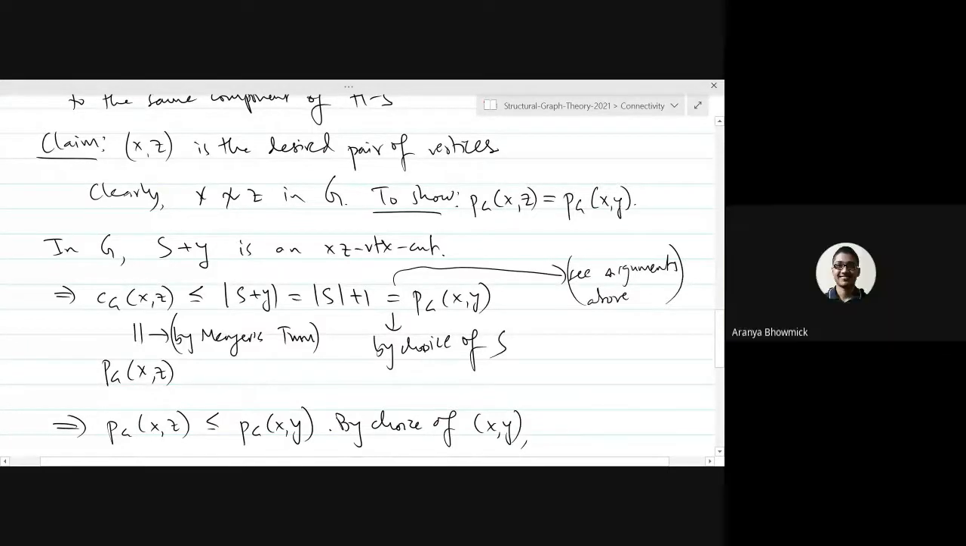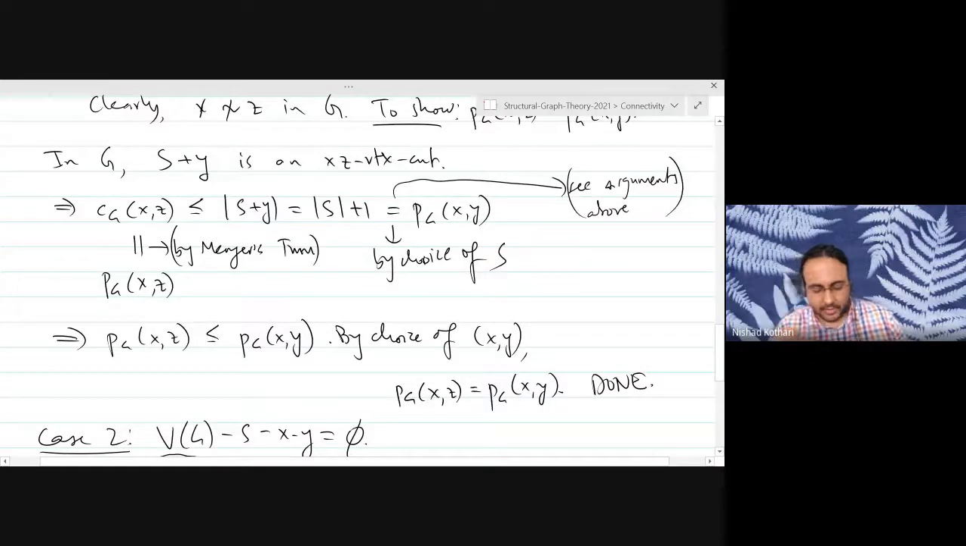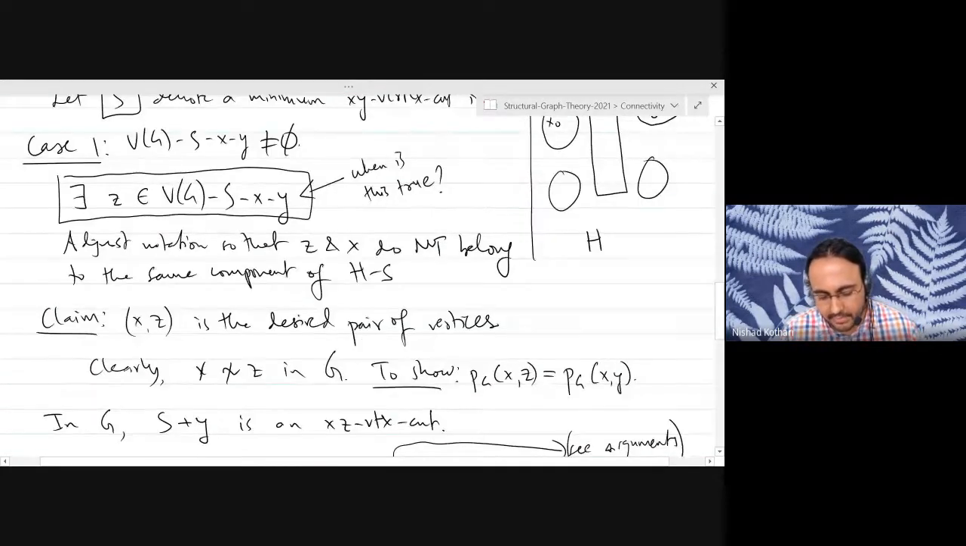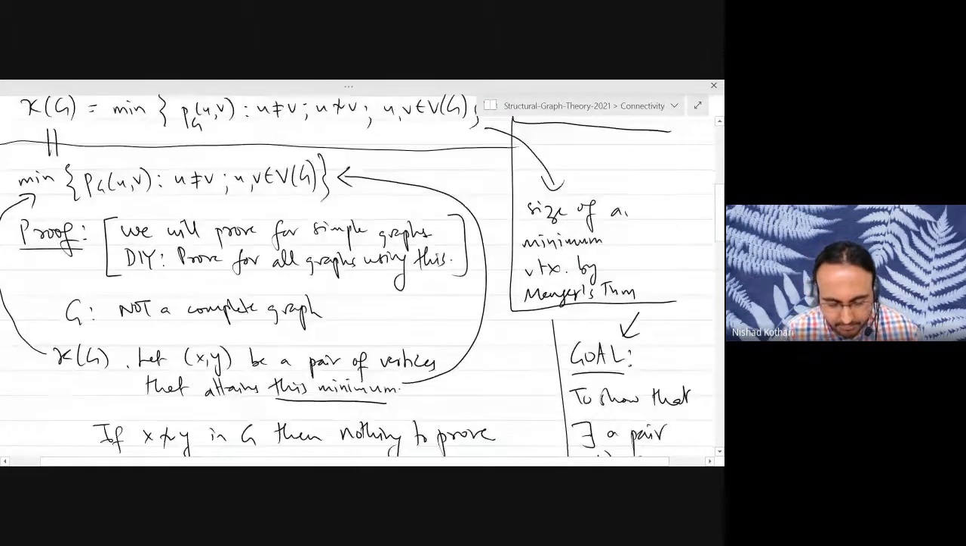Okay, so we are getting P_G(X,Z) is less than or equal to P_G(X,Y), but since P_G(X,Y) is the minimum over all distinct pairs, it must be that P_G(X,Z) equals P_G(X,Y). They have to be equal. Exactly. So the crux is that if the minimum is attained by two adjacent vertices, it will also be attained by two non-adjacent vertices, so long as your graph is not a complete graph, with loops and multiple edges. Okay?